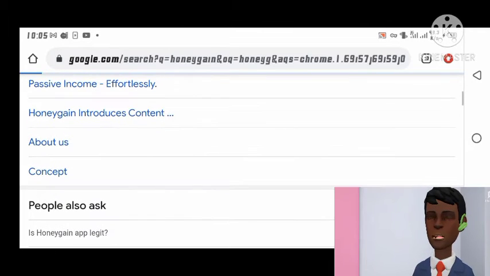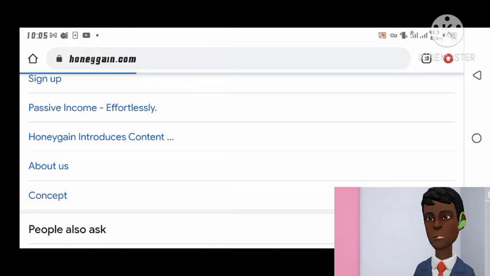Today we are going to look into the money-making app called Honeygain. Let's get started.